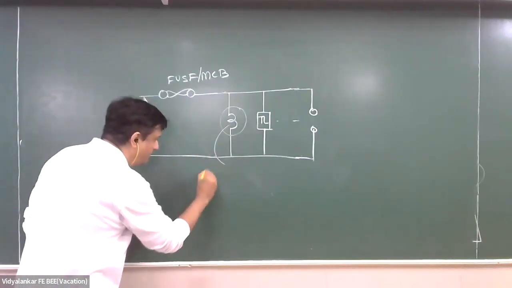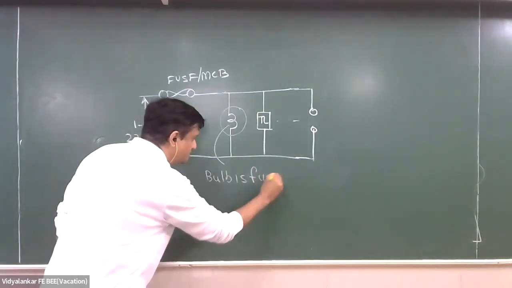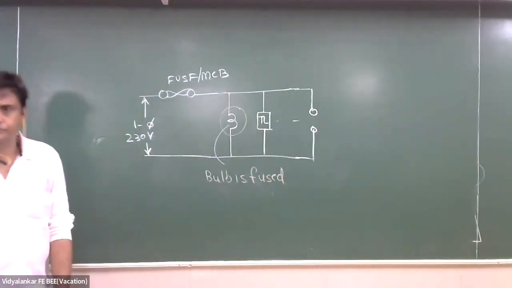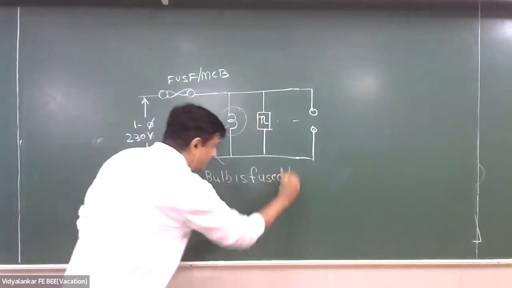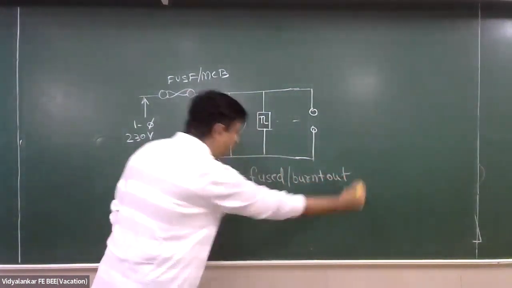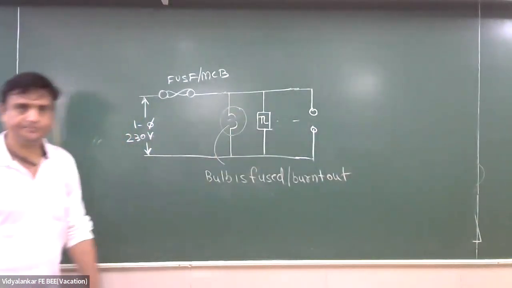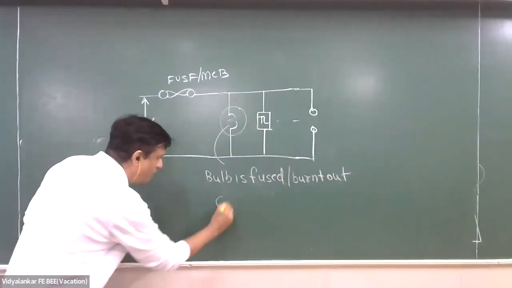If this bulb is fused or burnt out, see the language, burnt out. What will happen? Can I say open circuit will be created?